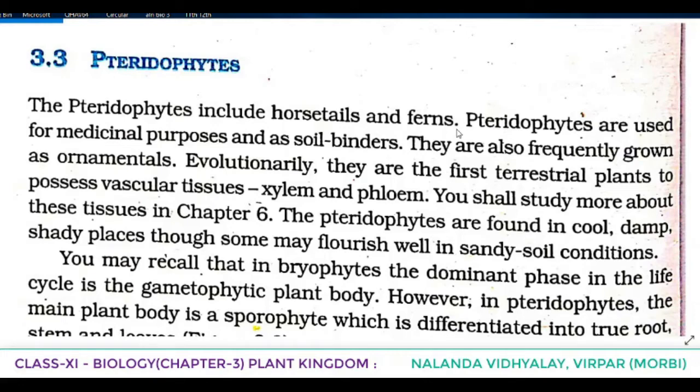So here we are going to learn that pteridophyta include what? Horsetails and ferns. Pteridophytes are used for medicinal purposes and as soil binders. So very important uses are there of pteridophytes. First point what we have learnt, pteridophytes include horsetails and ferns. They are used for medicinal purposes and as soil binders.